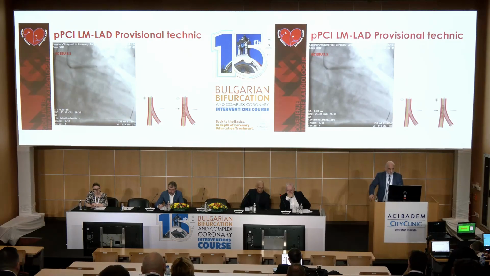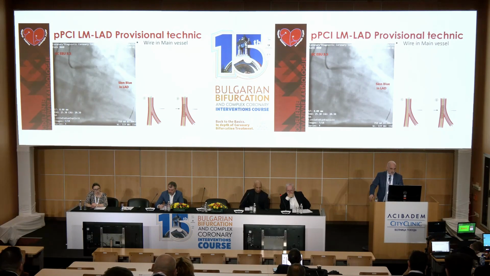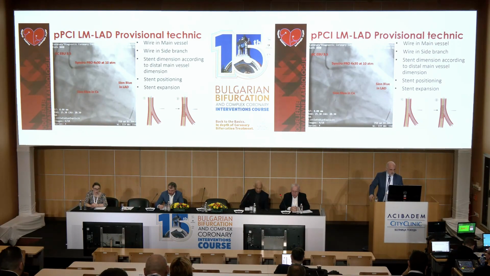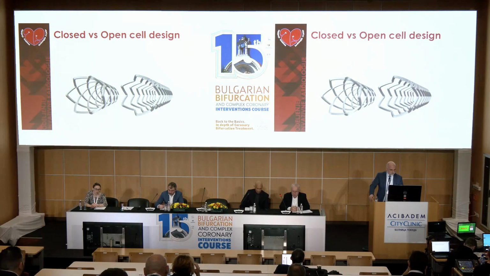We put two wires, first wire in the main vessel, second wire in the side branch. This is the circumflex artery in this case. We choose the Synergy Pro 4x30 stent. For the bifurcation technique, choose the stent according to the diameter of the distal part of the main vessel. We put this stent and expanded it with 10 atmospheres.